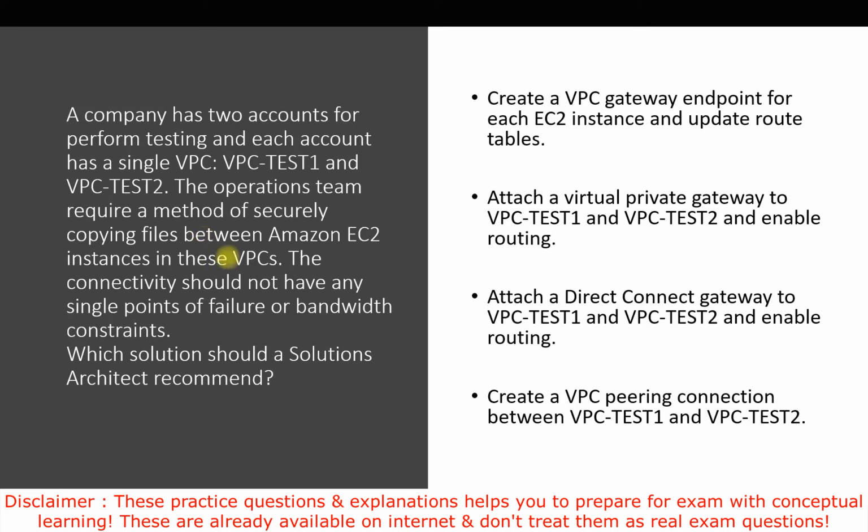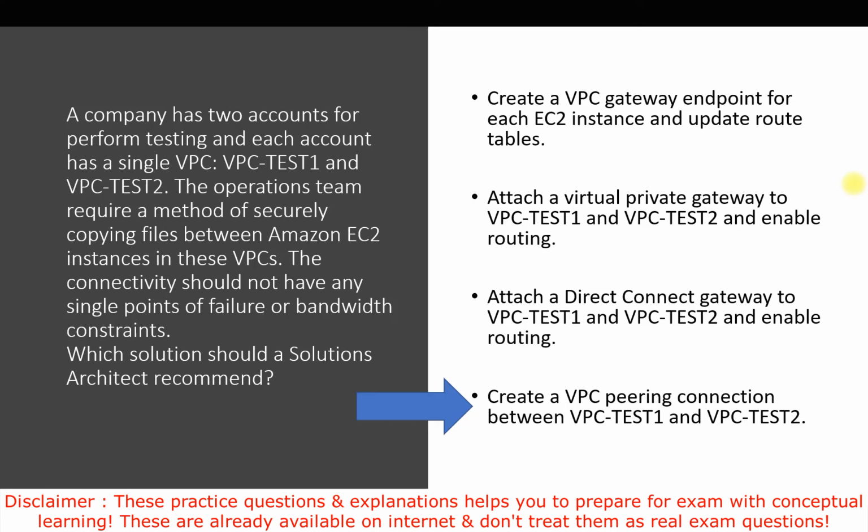But here they are talking about creating a VPC peering connection. What happens when we create this peering connection? It will behave like there is a smooth connection between both the instances, with the traffic moving from one instance to another instance. It's like a local connection. That's why we need to consider not having any single point of failure and bandwidth constraint. Here it will be the same connection, so we will go with this option, and there will not be any issue with the bandwidth, and it will fulfill our requirement as per the question. So I'll go with option number 4 here.